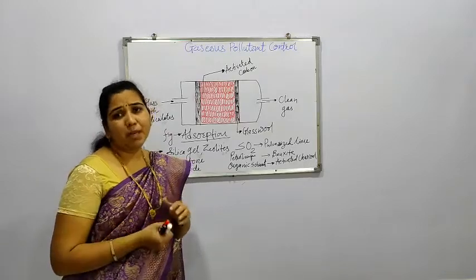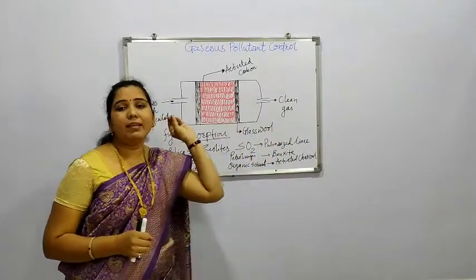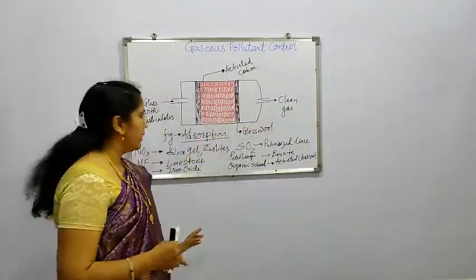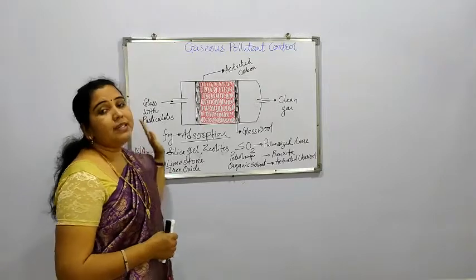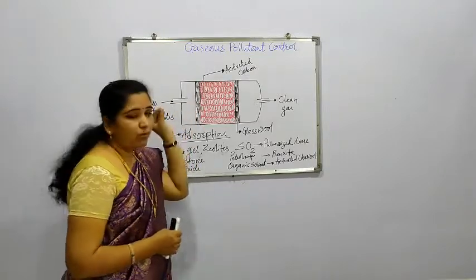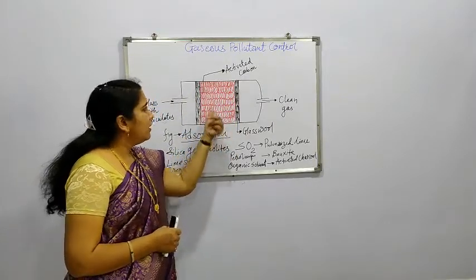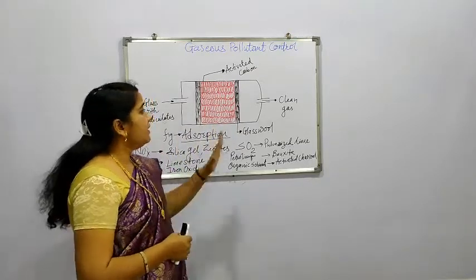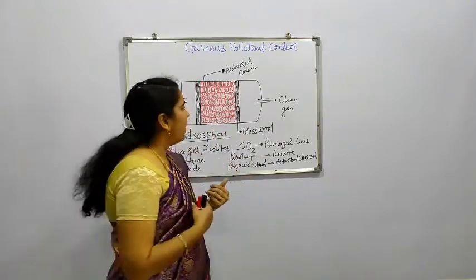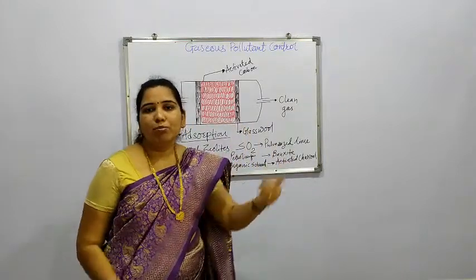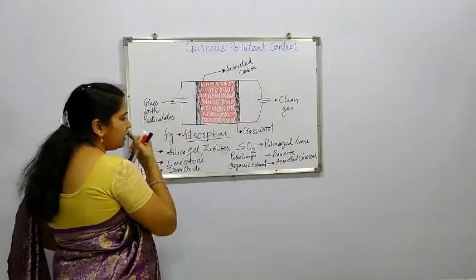This is a fibrous type of glass which allows the gas to go inside and the clean gas to come outside of this container. First the gas with particulates is provided to this container, then through the glass wool it passes through the activated carbon, and those pollutant gases get adsorbed, while the clean gases move towards the next opening, which is the clean gas opening. Now after that we will see the examples.